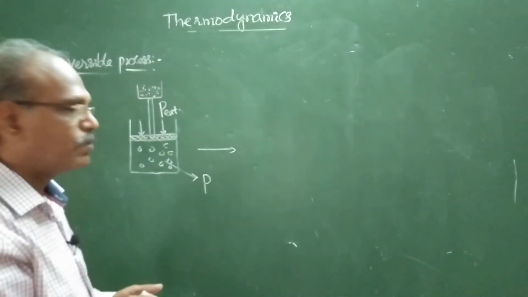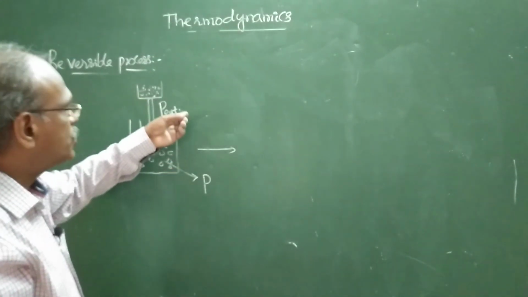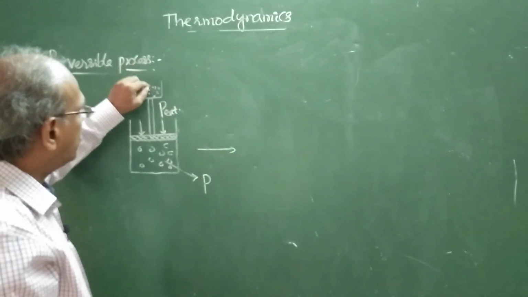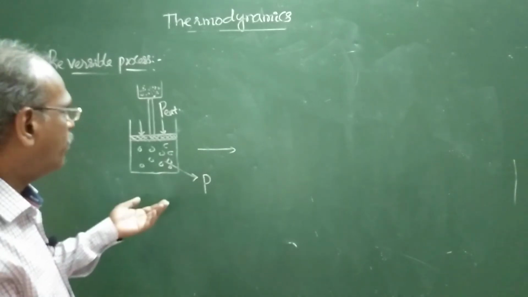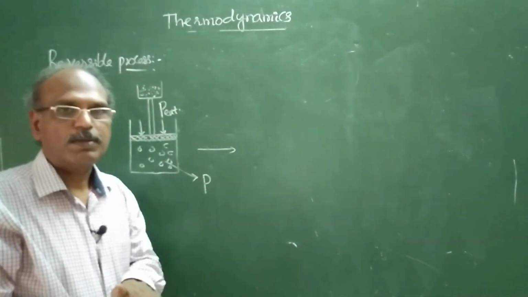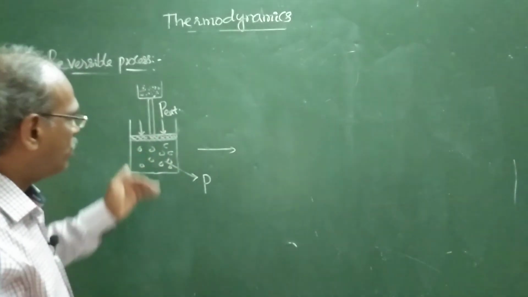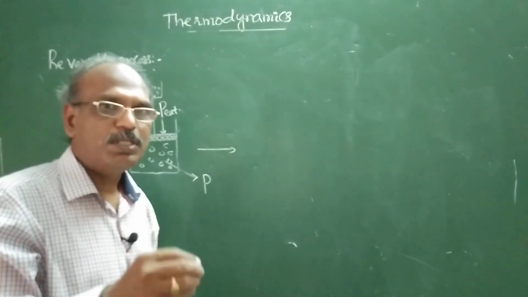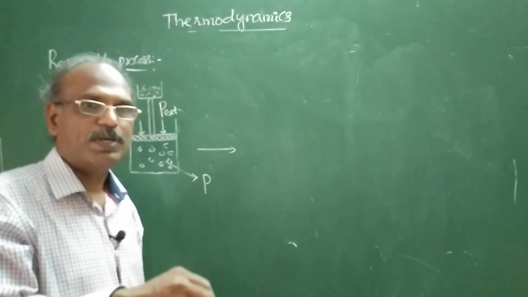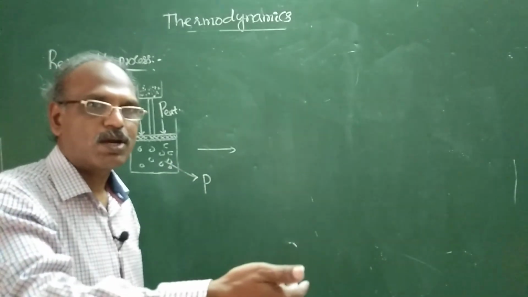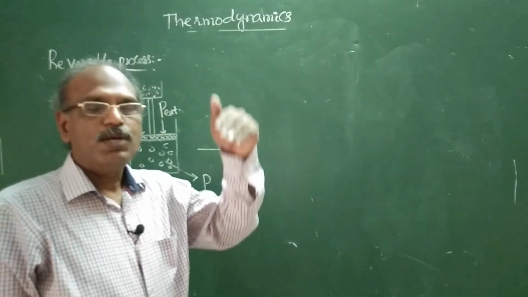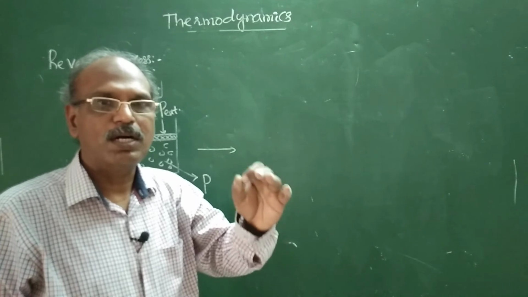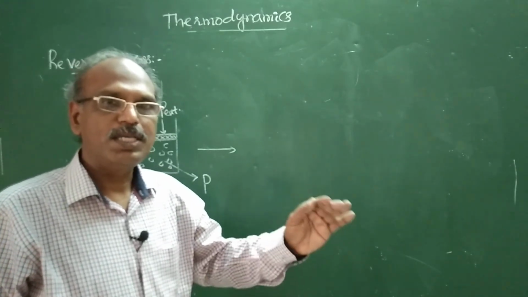Okay, now see this. Volume increases. If the same 2 or 3 sand particles are added back to this, again what happens? It comes to the first position. So in this process, there is no considerable change in the properties of the system, and also in the surroundings. So in that way, we can reverse a system to its initial state without causing any change in the surroundings.